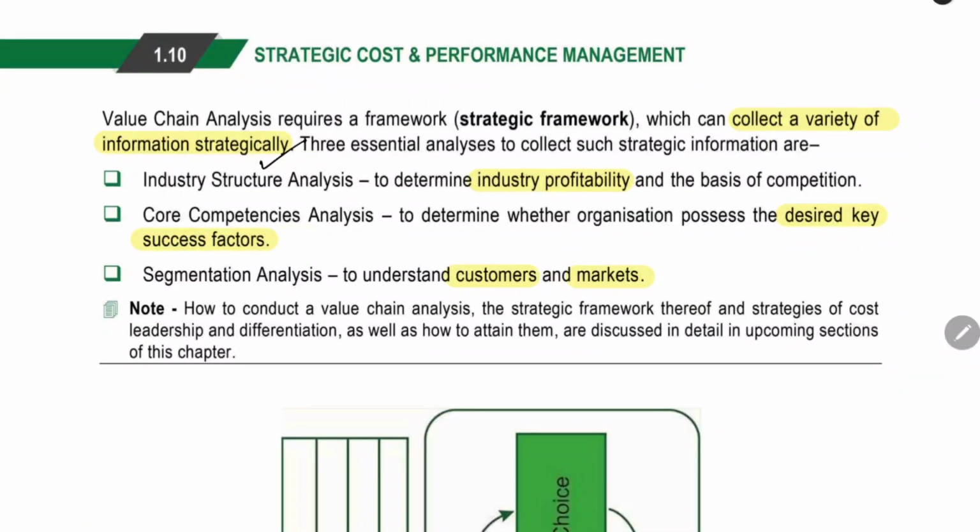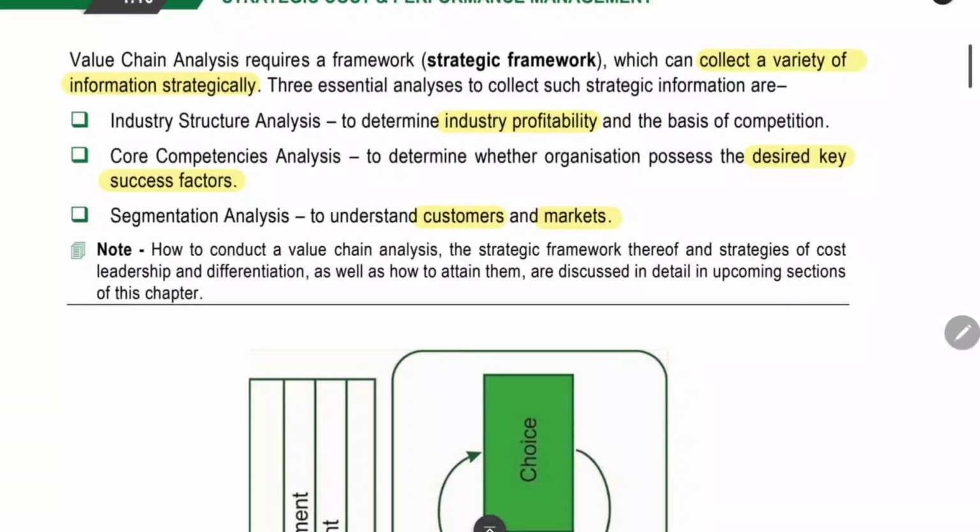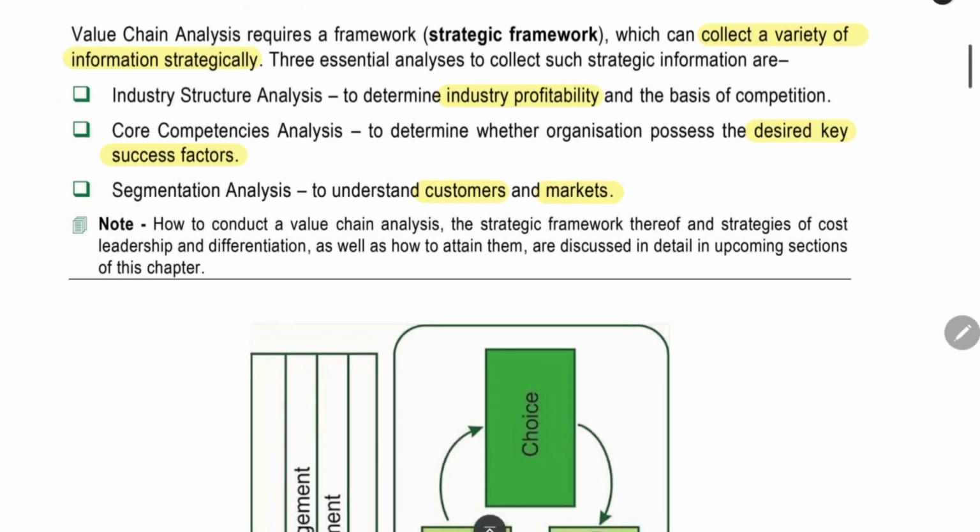Industry structure analysis. You have to analyze the overall industry. What is the profitability there on the basis of competition. In this industry analysis, we have to also consider the competition in the industry. How many firms are there to compete with us? Core competency analysis. What is the unique feature that our company has? How can we take advantage of it in the sales and consumer market? That we have to find out.